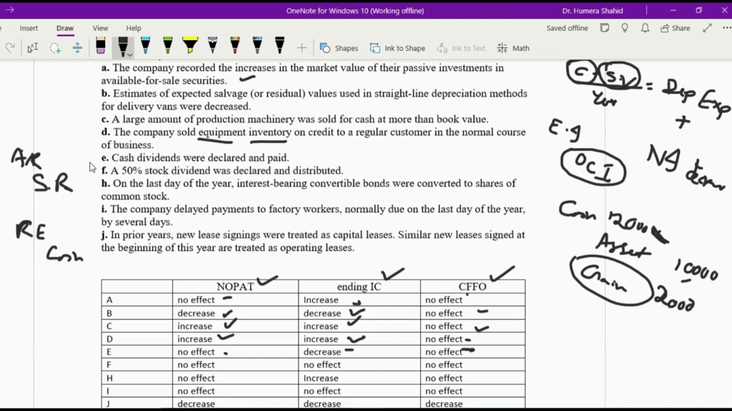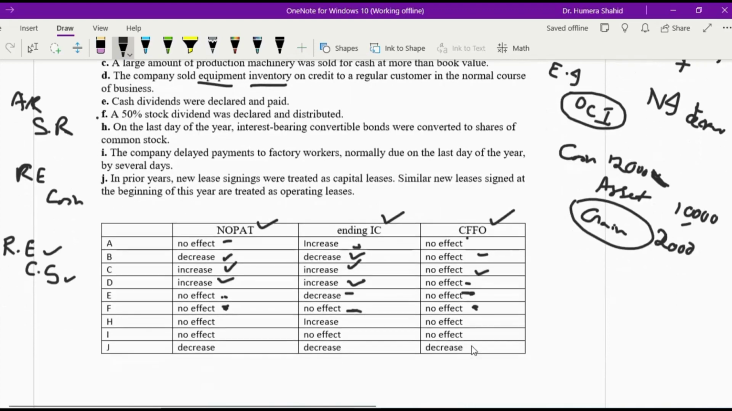Point number F, a 50% stock dividend was declared and distributed. So when you declare the stock dividend and distribute it, retained earnings gets debit and common stock gets credit. Now both of them do not affect your net income, and also your invested capital is not going to be affected. Why? Because retained earnings will decrease because of the dividend, but at the same time common stock will increase because of this stock dividend. So that's why ultimately no effect. Also, it does not have any effect on the operating activities of the cash flow.